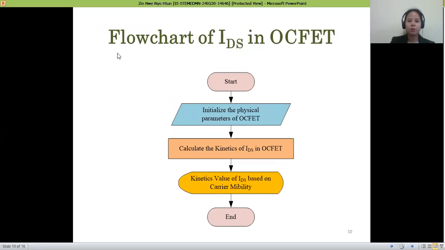This figure shows the flowchart of the drain to source current in the OCFET. At first, initialize the physical parameters of the OCFET. After that, calculate the kinetics of IDS in the OCFET. After the calculation of IDS, we assess the calculation of the source to drain current.